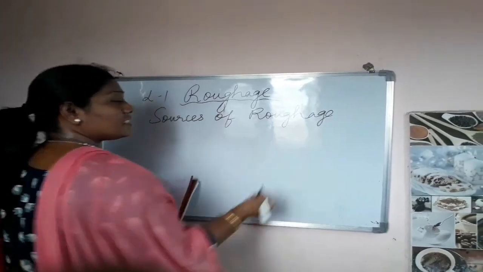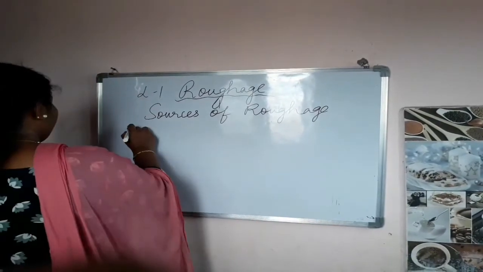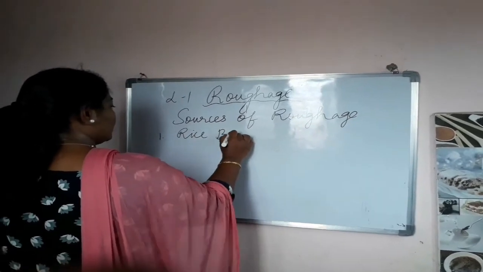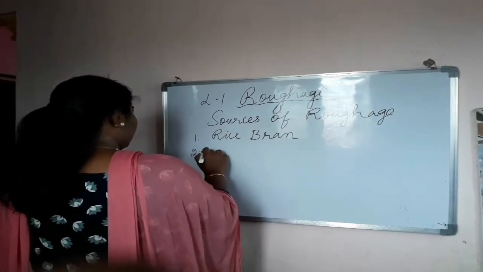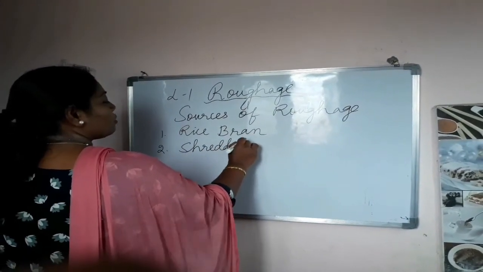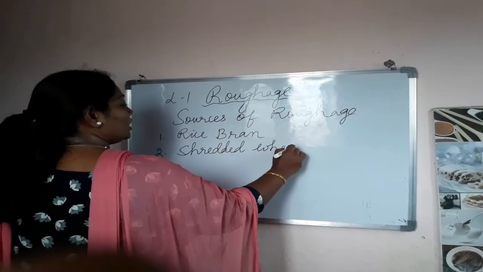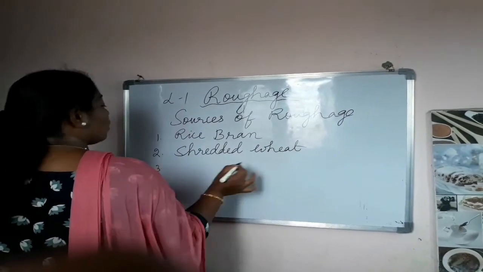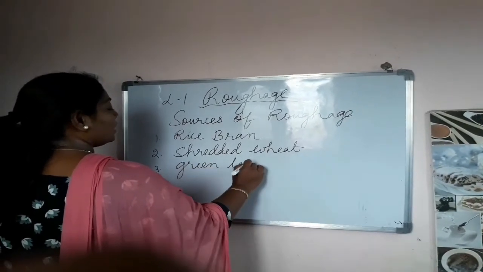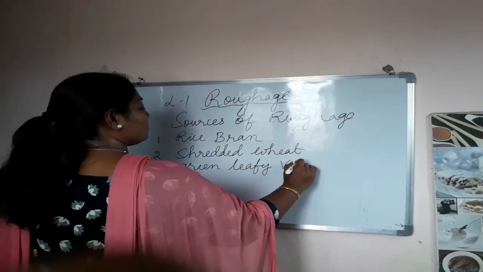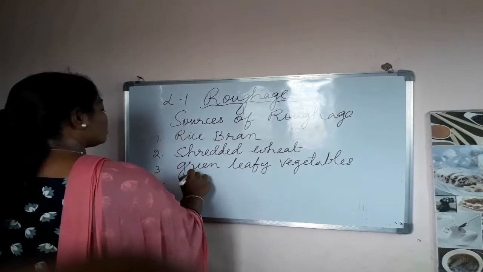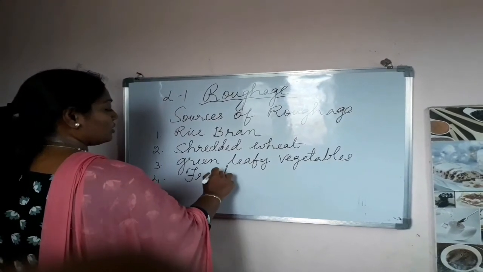So where do we find this roughage, which is very important? First one, it is found in rice bran. Rice bran. Okay. Also in the shredded wheat. Where it is found, children? Shredded wheat. Okay. It is also present in the green leafy vegetables. Green leafy vegetables. Okay. And it is also found in the fruits, children.